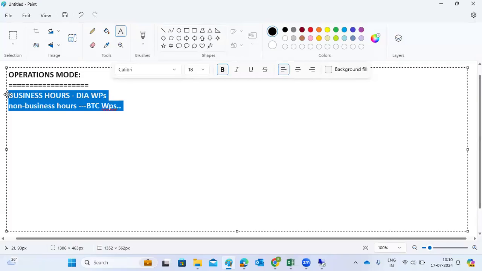We can define more dialog work processes and fewer background processes during the daytime, because in the daytime we need more dialogs and fewer BTC processes. The existing BTC processes can be converted from BTC to dialog, so without any restart you get this benefit from SAP.